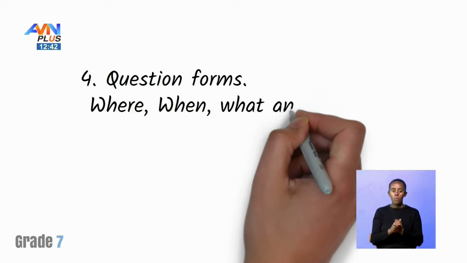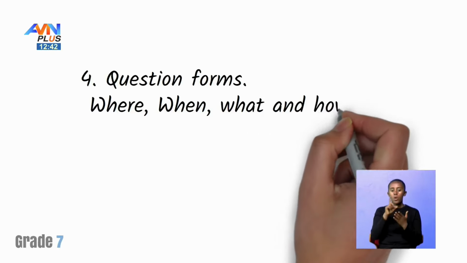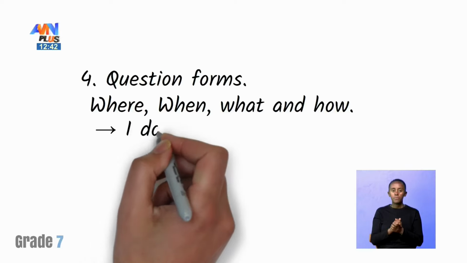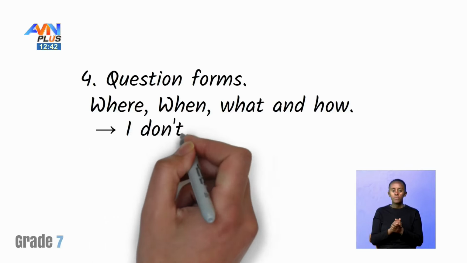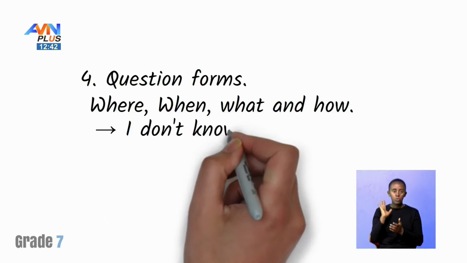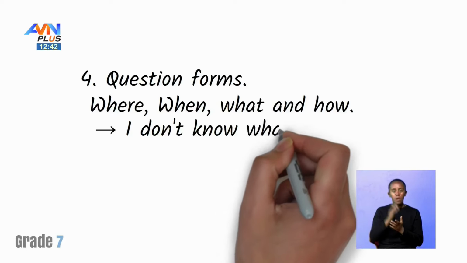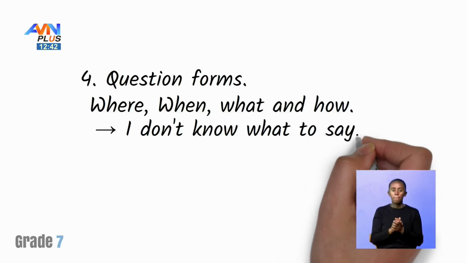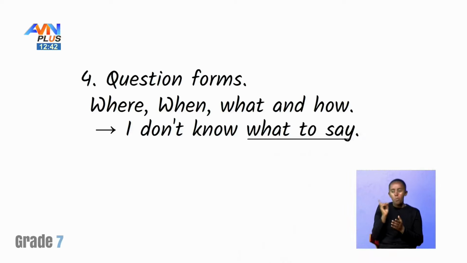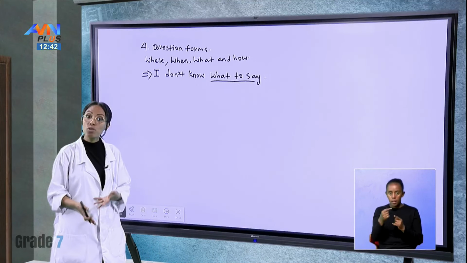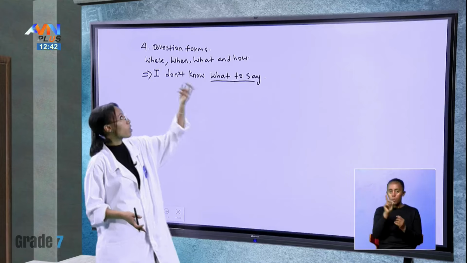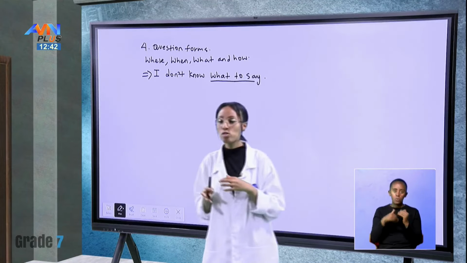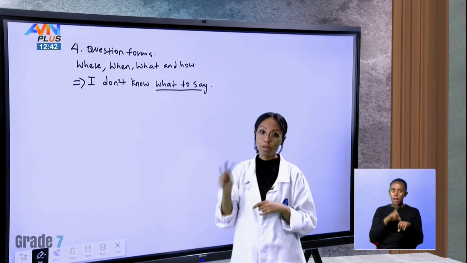For example, I don't know what to say. So if that's the case, we use it with question forms like what, when, and where. So these were the four ways we discussed last time of using infinitives.